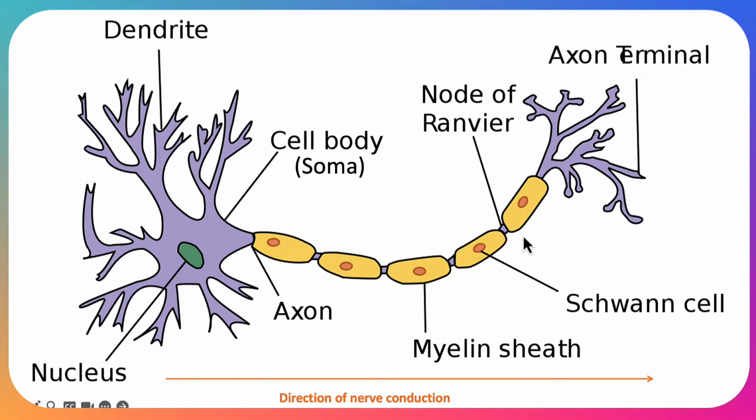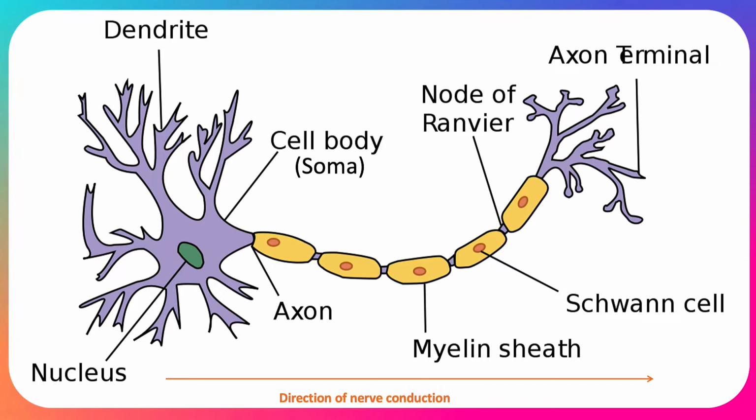through the axon. So the next part is the cell body, or the soma. Those terms are interchangeable, and this is basically the part of the cell that has all those cellular functions, like the mitochondria and the endoplasmic reticulum, and the nucleus, of course, to control the cell.